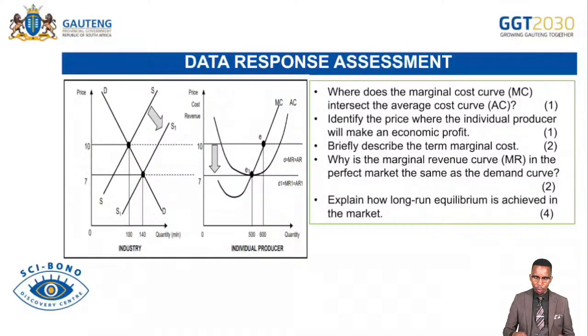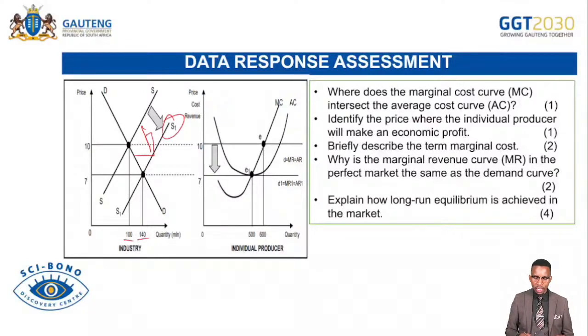So we have a data response here. In this case, we are having the situation of market entry. New businesses are entering the market in this kind of market. This is the perfect market structure indicated here. So how do we see that new businesses are entering the market? We see by the shift of the supply from left to right. The supply curve is shifting, meaning the supply is increasing. The quantity supplied increased from 100 to 140.